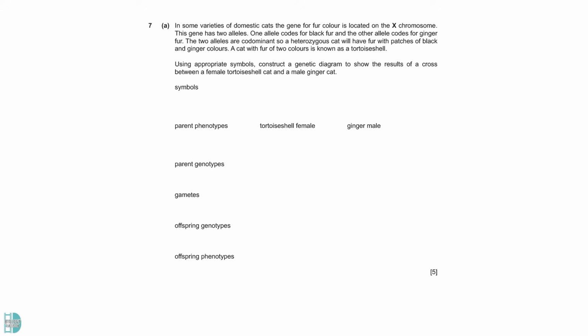Question 7a is about a genetic diagram. The gene controlling the fur color of cats is located on the X chromosome. There are two alleles, black and ginger. The two alleles are codominant. A heterozygous cat would be a tortoiseshell. You need to show the results of a cross between a female tortoiseshell cat and a male ginger cat.